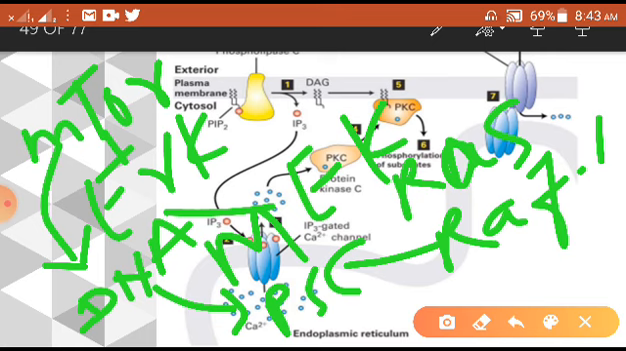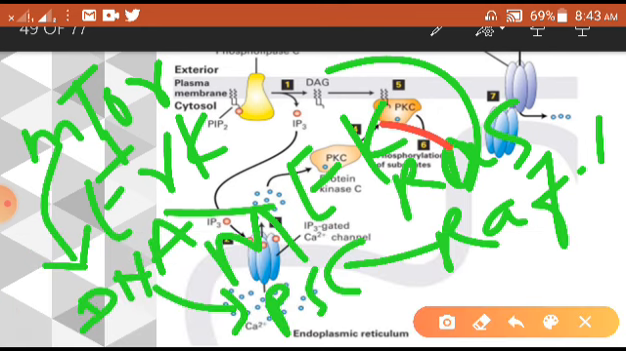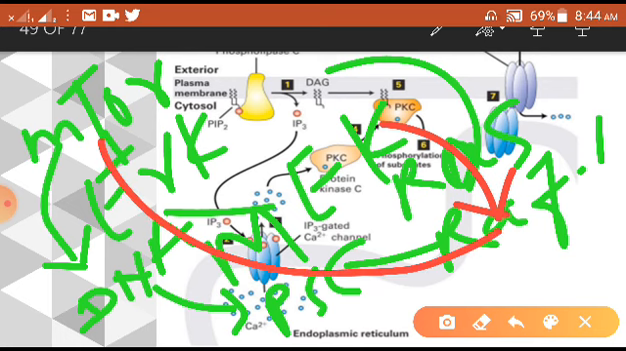Sometimes the PKC will not activate RAS, it will directly activate the RAF, and through RAF it will follow the same pathway again. Okay. So understand this point, once protein kinase C gets activated, it has various routes to follow, and then it will do the required action.